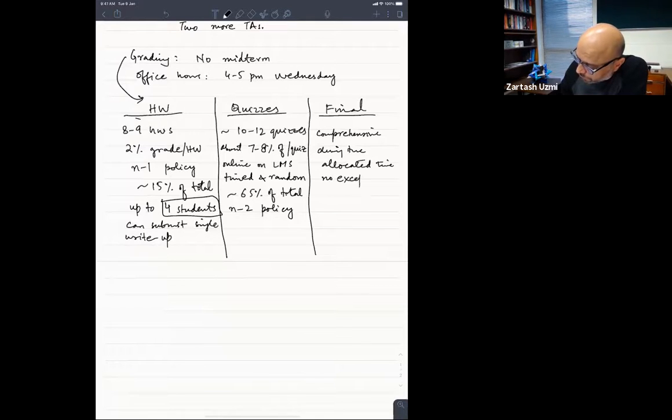So if you think that you cannot take the final at that time, you will need to make arrangements at your end. We will not have an alternate final. It just takes too much time, several days to make a good final, especially in an online environment. So there are no exceptions. We will have just one final. Everyone has to take that final on that particular day.